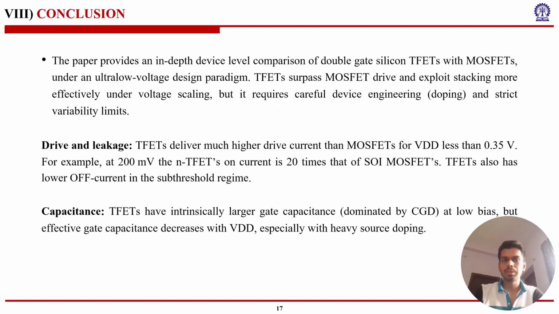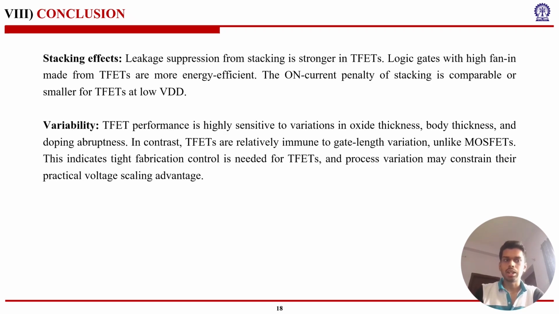To conclude, the authors present a device-level evaluation of TFETs compared to SOI MOSFETs. For ultra-low voltage digital VLSI applications, TFETs outperform MOSFETs in the deep threshold region because of the steep subthreshold slope and band-to-band tunneling mechanism. Therefore, below 0.3 to 0.4 volts, TFETs deliver higher on-current, lower off-current, and better stacking behavior. TFETs exhibit larger gate capacitance and require careful balancing of N and P device strengths, and their leakage is highly sensitive to process variations like oxide thickness, silicon thickness, and doping abruptness. Overall, the paper concludes that TFETs are promising devices for voltage scaling and ultra-low voltage power logic circuits.